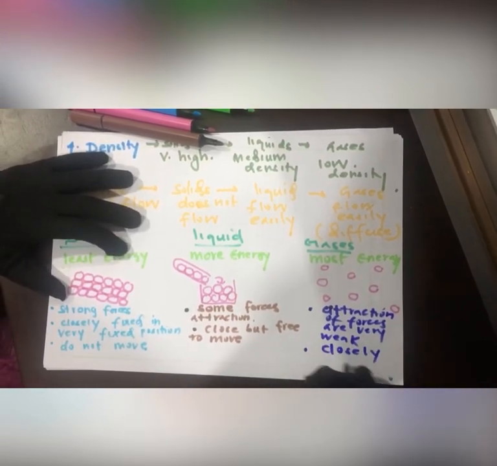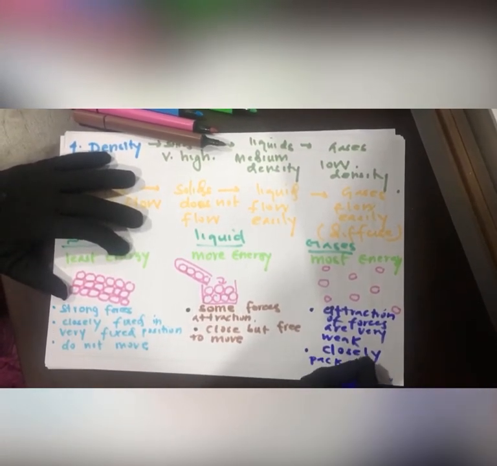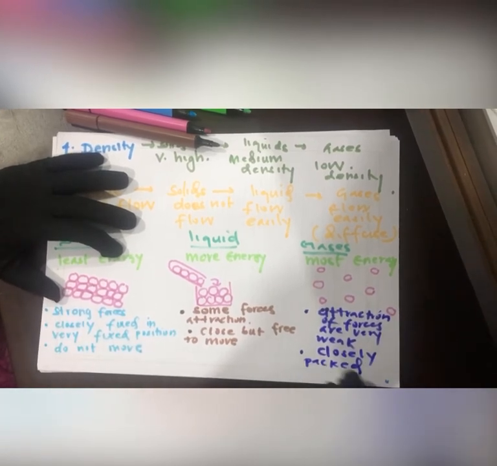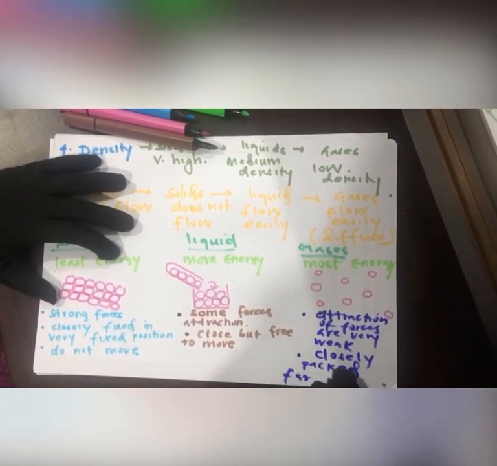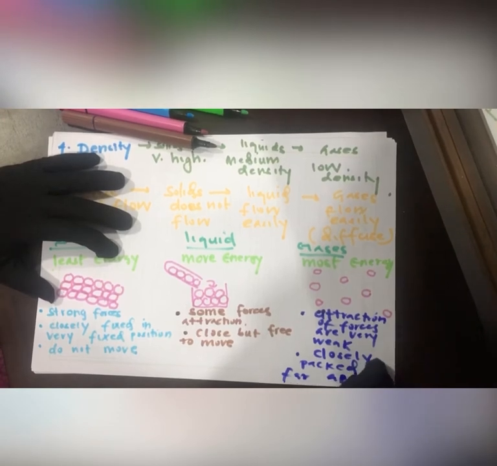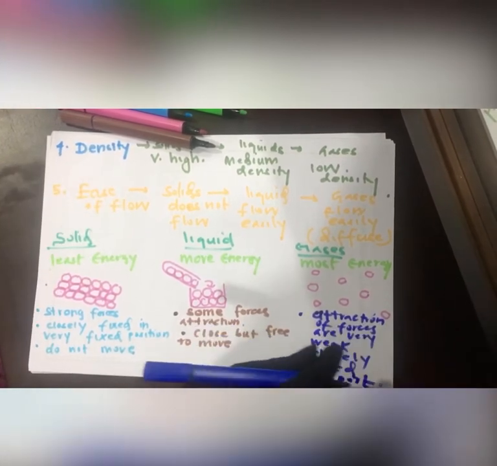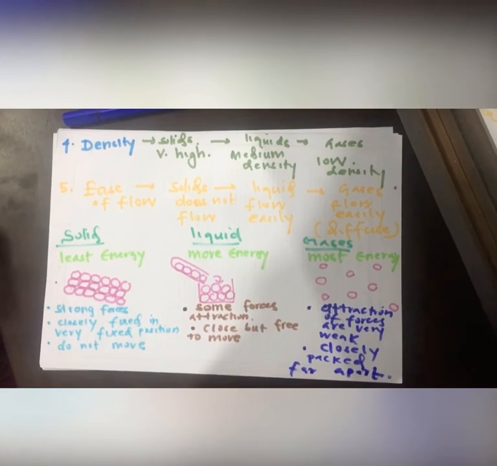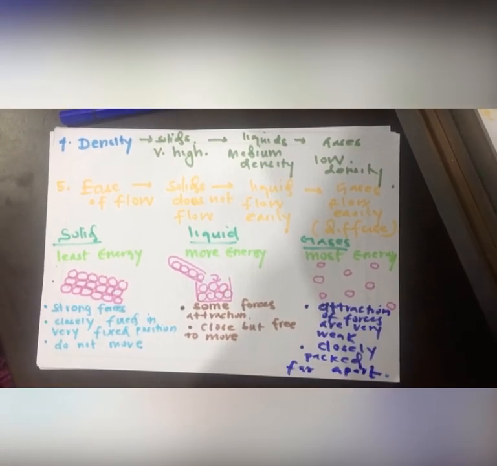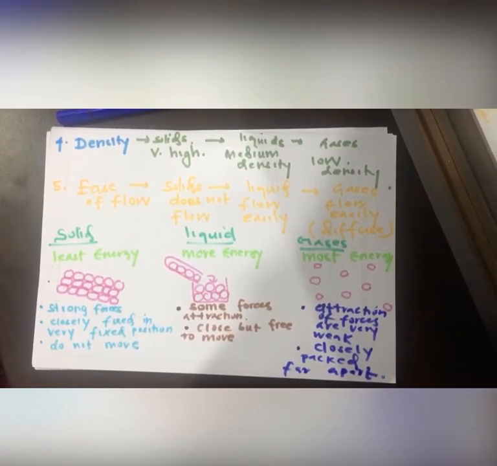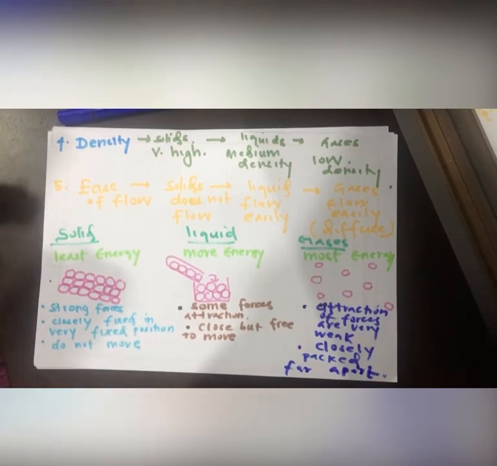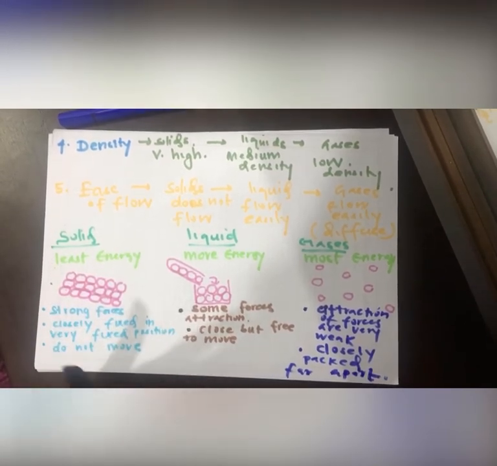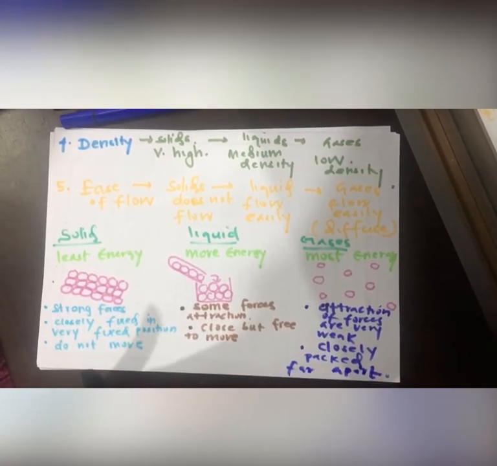They are far apart. They don't have a definite shape, and they take the shape and the volume of the container. And like at the starting of the video, I have explained about their properties.